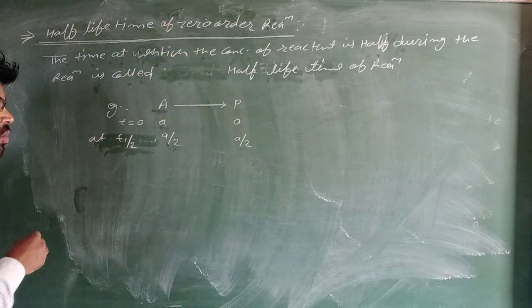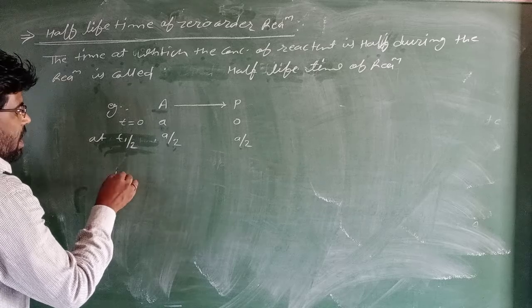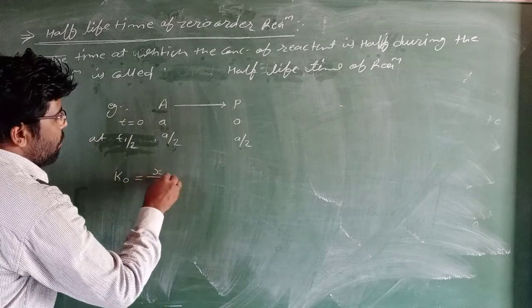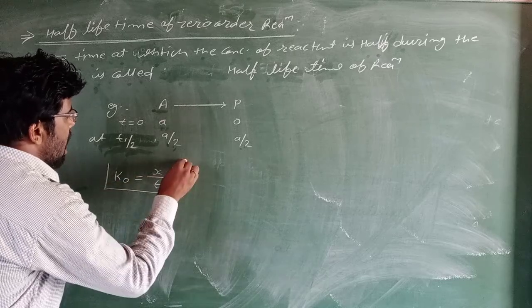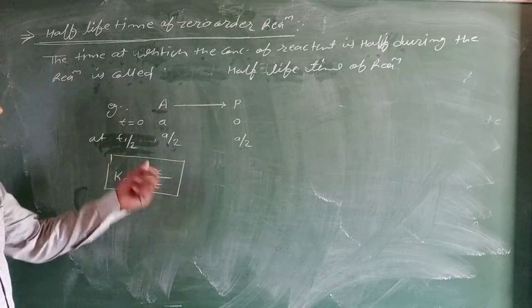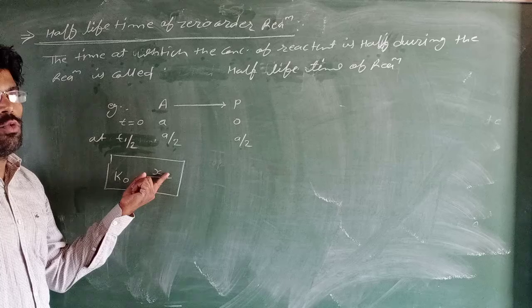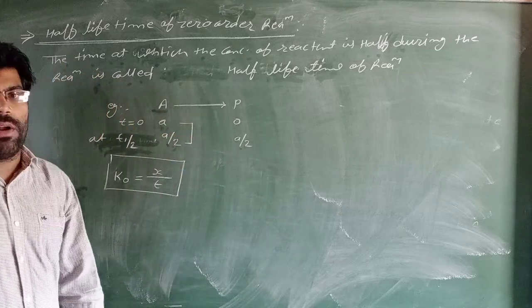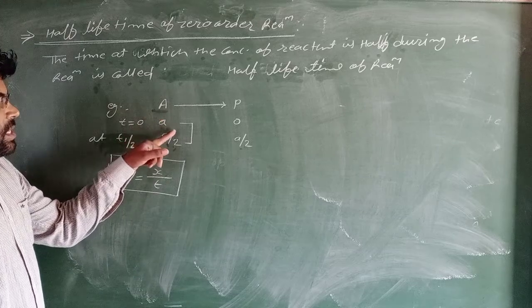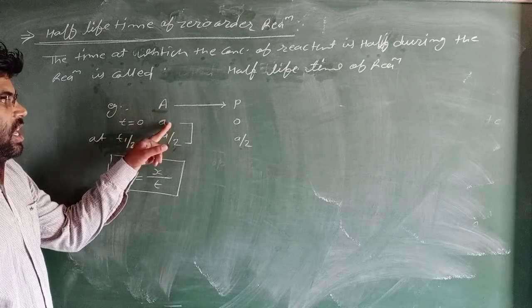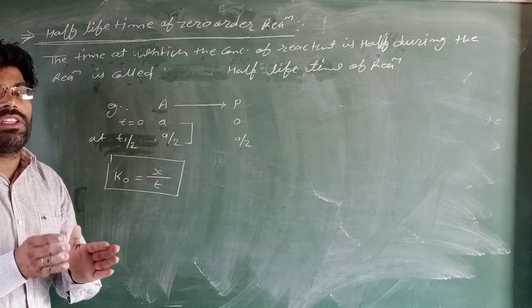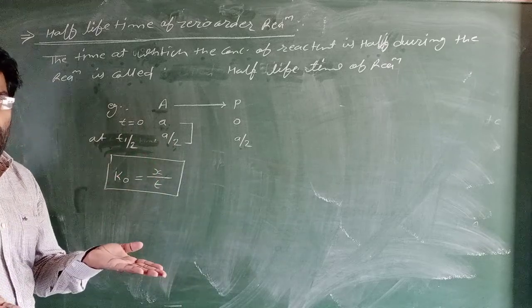So for the half time of a zero order reaction, we take the rate constant formula of zero order, K0 equal to x upon t. Here x equals change of concentration. Change of concentration: starting concentration A and last concentration A by 2, so change of concentration is A by 2.